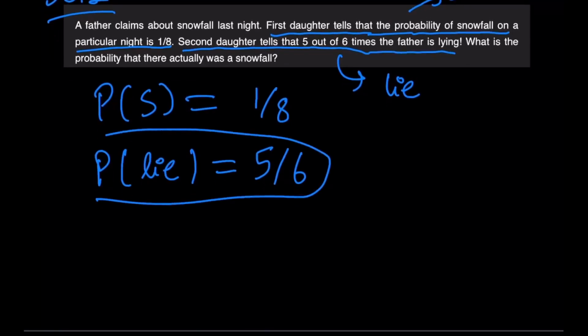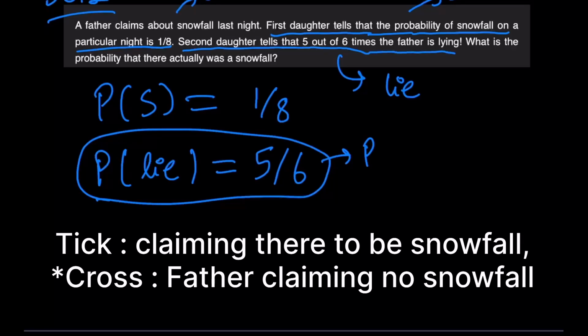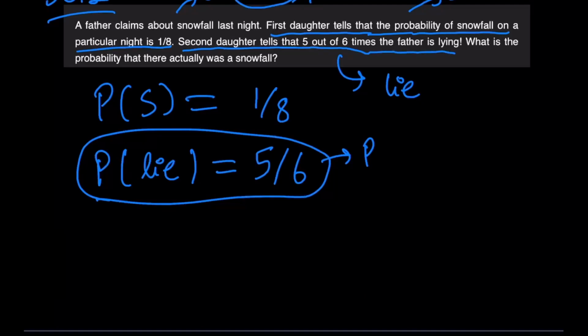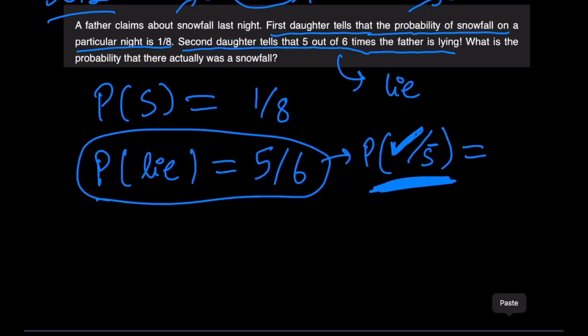Now, what does this mean? First of all, you guys might be a bit stumped by this line over here. I'll be denoting the event of the father claiming there to be snowfall as a tick mark, and the father claiming there to be no snowfall as a cross. So what this means is the probability of getting a tick mark given it does not snow, and I'm denoting not snowing by S bar, right? This is equal to, now what is this? The father is claiming that there was snow given there was not snow. This event is basically the father lying. So this has the same probability as this over here. So this becomes 5 by 6.